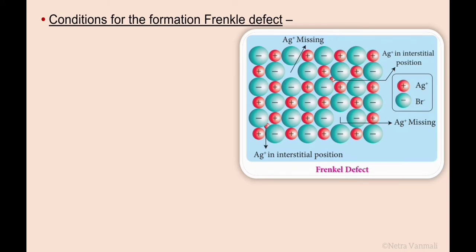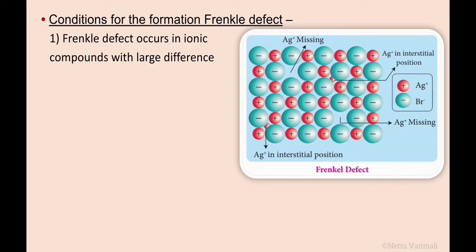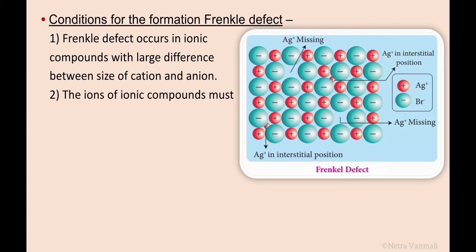Conditions for the formation of Frenkel defect. The first condition is that Frenkel defect occurs in ionic compounds with a large difference between the size of cation and anion. The cation should be of smaller size than the anion. The ions of ionic compounds must have low coordination numbers.